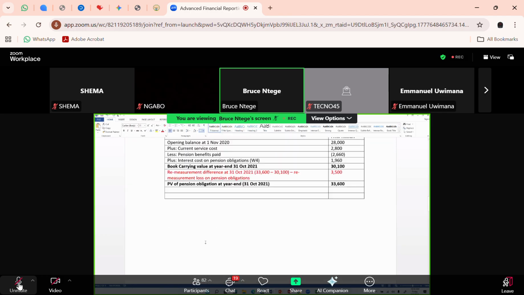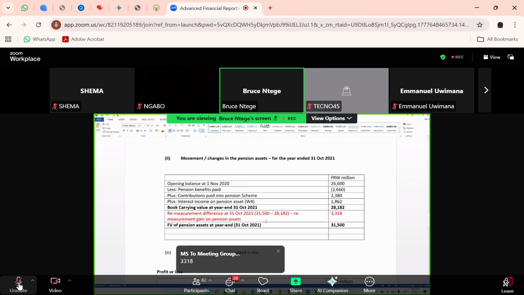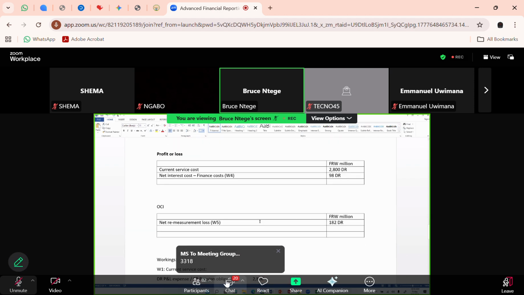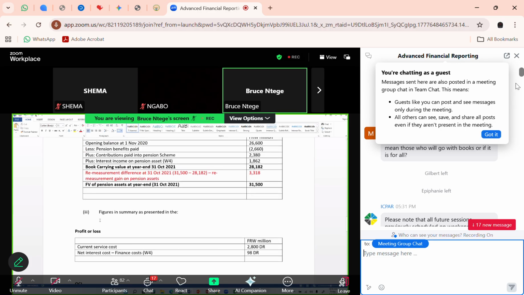Just like the credit of 3,500 is already in the table of the pension obligations. So we've just completed the net remeasurement difference going to the OCI as a summary. We've taken it there as a summary. So we are done. So the question is done.